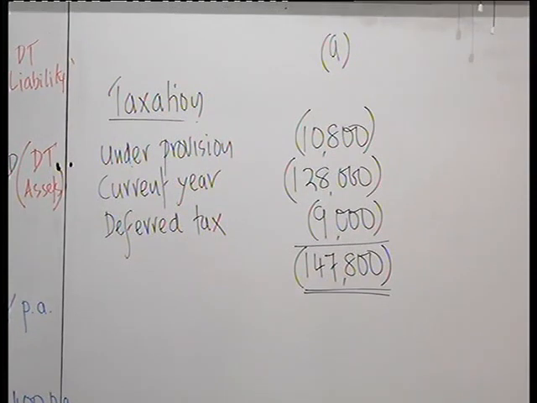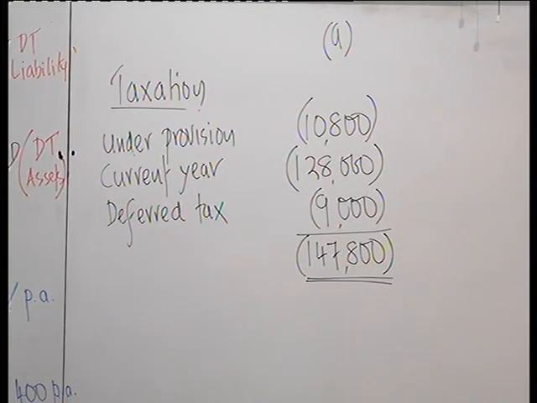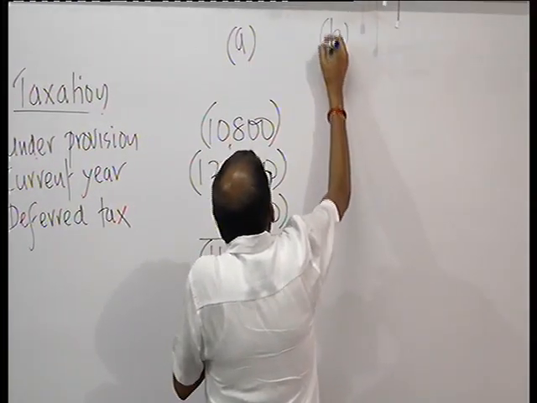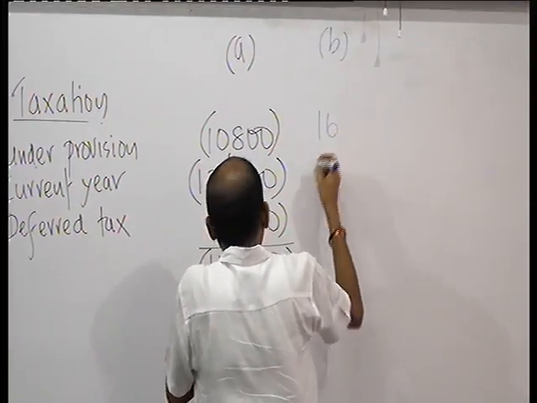Then come to instance B. A company had a debit balance. You have shown it as receivable of 12,000. But the company has paid 4,800. You thought that it's receivable, but you had to pay finally. So under provision is altogether 16,800. For instance B, 16,800.